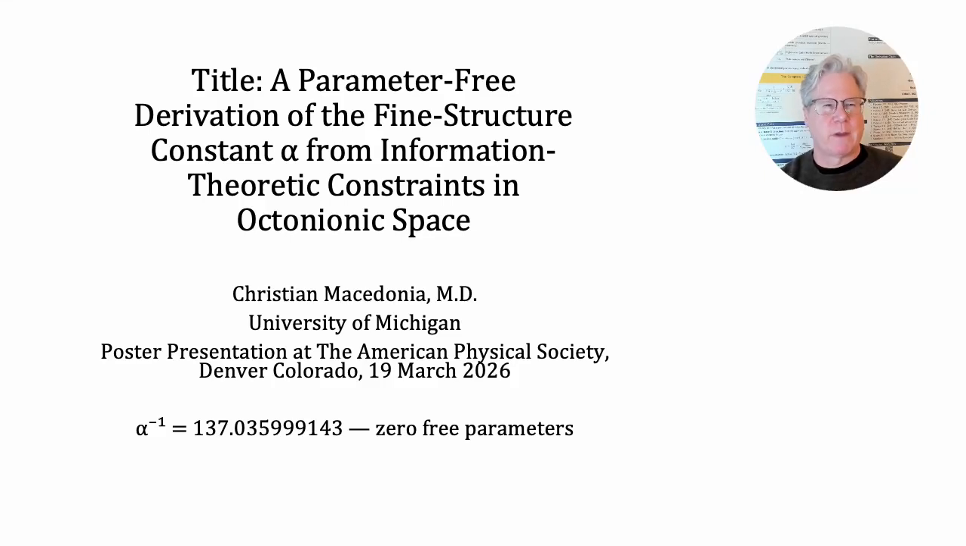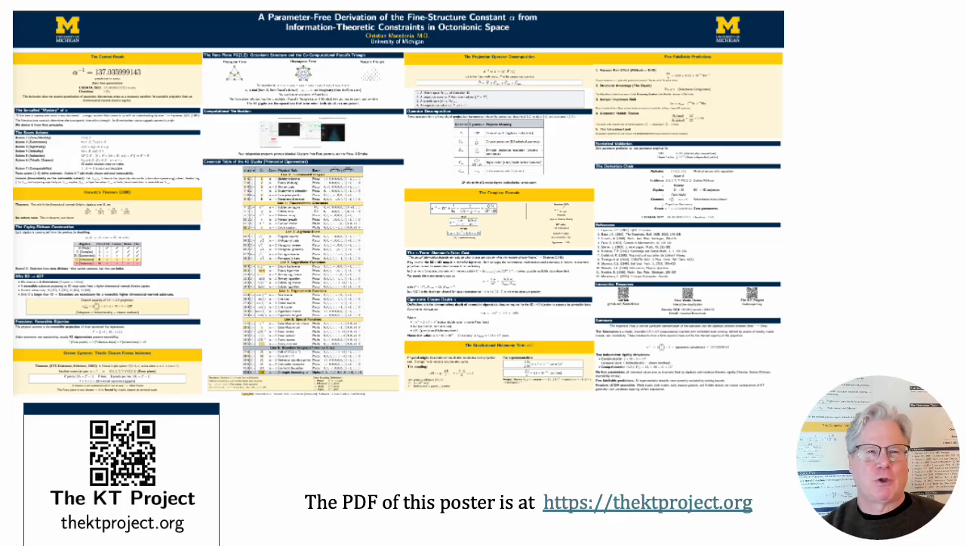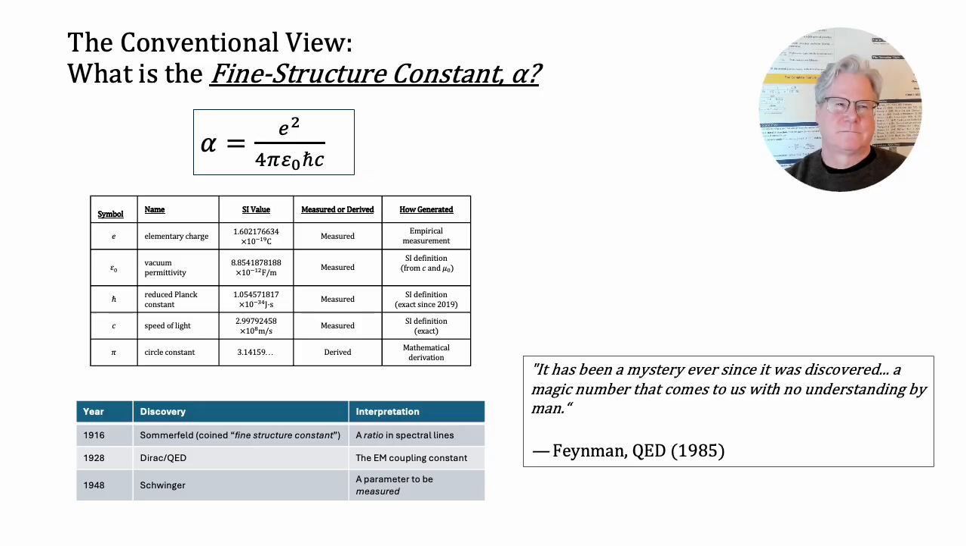Today I present a parameter-free derivation of the inverse fine structure constant derived purely from information-theoretic constraints using Octonions. No fitting, just pure mathematical derivation. If you would like to follow along or review the math, you can download this poster at thektproject.org.